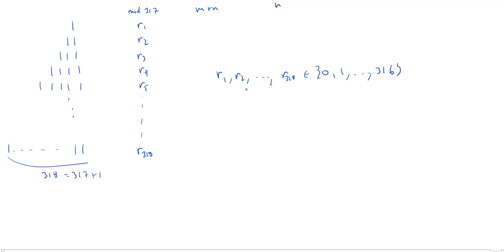Okay, but now I have 318 elements, right? These remainders, 318 remainders or residues. And they live inside of a set, which, okay, it looks like there's 316 elements, but don't forget the 0. There are 317 elements. And so by the pigeonhole principle, we know there must be a repetition.